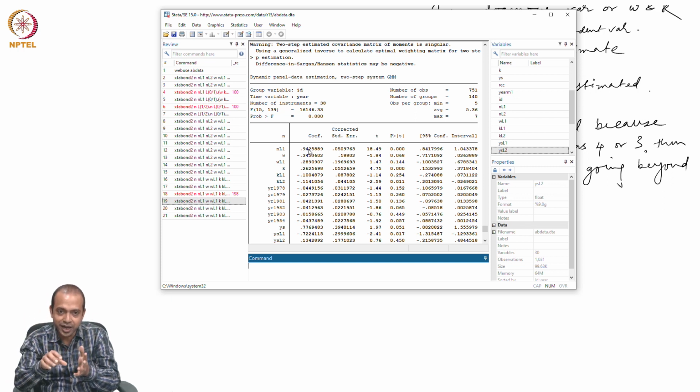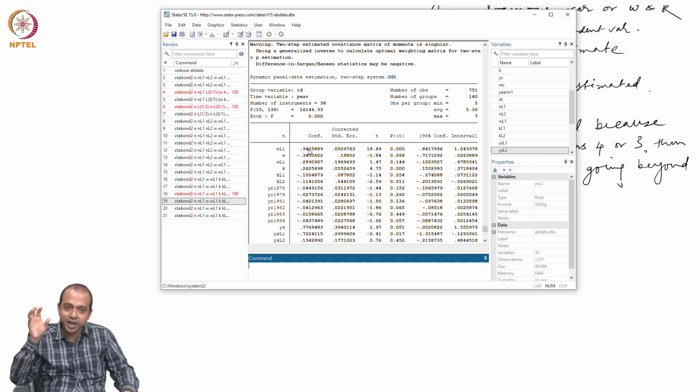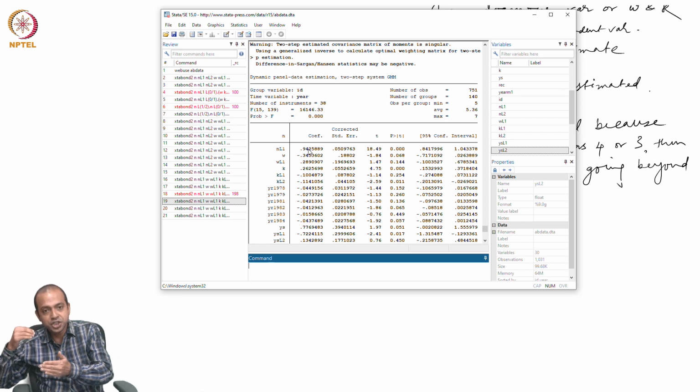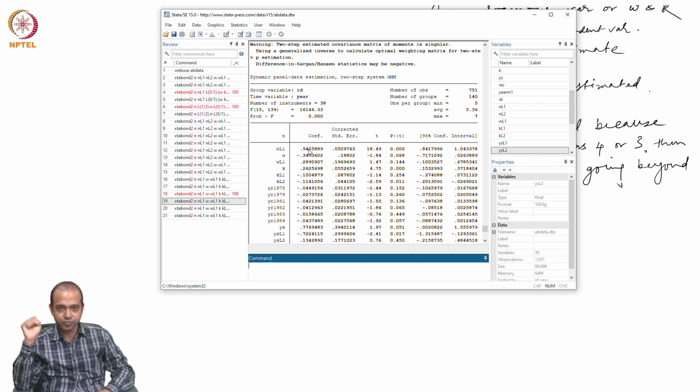If you enter that, then you need to specify how many lags you are going to use. First, try your model without any restriction on the lag and see whether you are able to get your estimates lying within the interval. If it lies, well and good. If it doesn't, then you play around with changing the lag. You impose lag restriction.